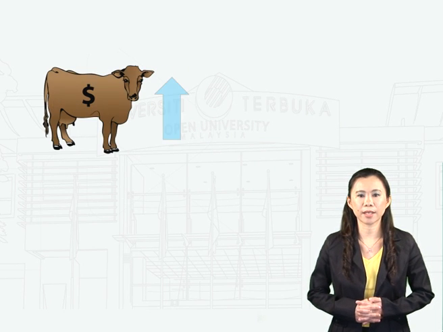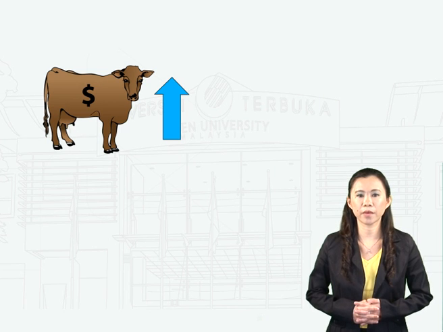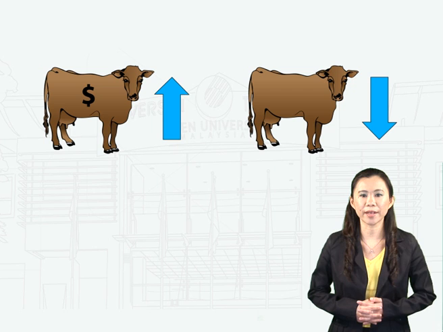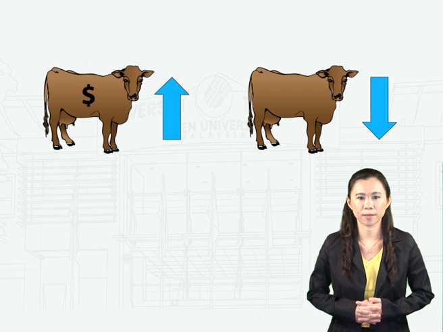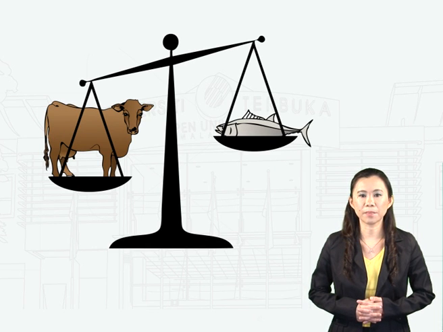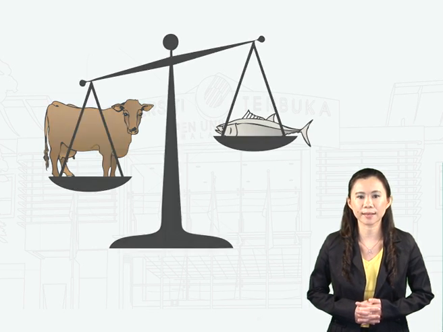When price of meat increases, consumer will reduce the purchase of meat and substitute it by increasing the purchase of fish. As a result, the quantity demanded for meat decreases, while demand for fish increases. The opposite happens when the price of meat decreases.